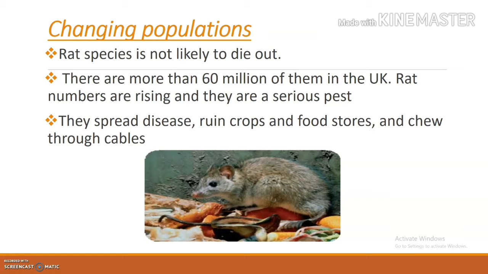Now, they ruin crops. They ruin agriculture, the agricultural land and products. They destroy everything. And food stores: in a storeroom you can see them, they disturb and destroy all kinds of food items. And they chew through cables. They don't even leave electric cables. They chew almost everything, even wooden and plastic things. They chew everything and destroy it. That is the peculiarity of the rat. It never decreases in number; it is always increasing.